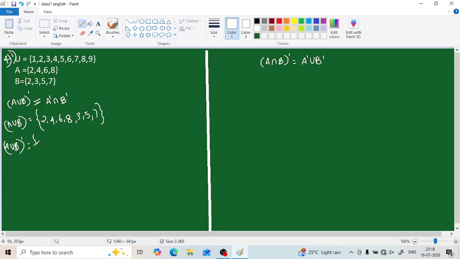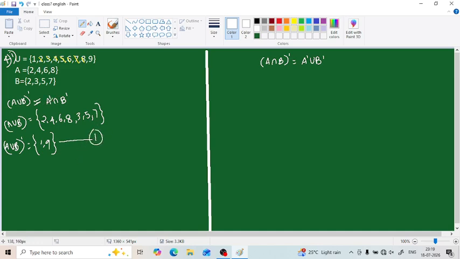Okay, so all the elements present in U that are not in this A union B have to be written. 2, 4, 6, 8, then 3, 5, 7. 3, 5, 7 have to be ignored. Then what are the remaining elements? They are 1 and 9. So this forms our LHS, which is A union B complement. So I am marking it as 1 here.